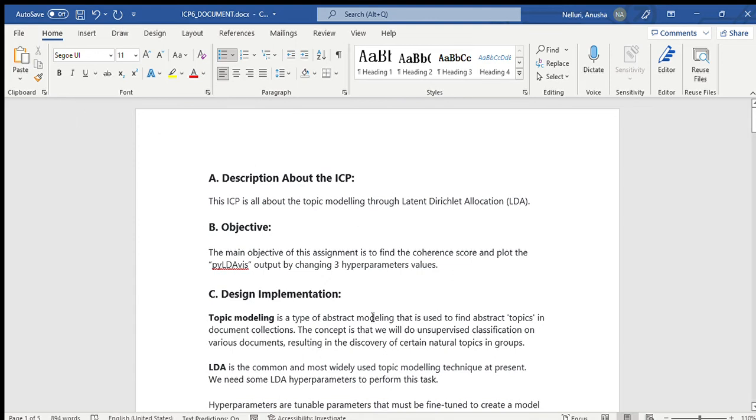Hello, this ICP is all about the topic modeling through LDA. The main objective of this assignment is to find the coherence score from a group of documents, and it should be plotted using PyLDAvis by changing various parameters, various hyperparameter values.